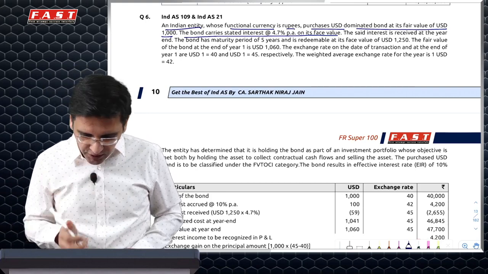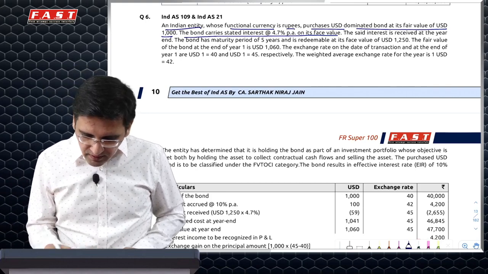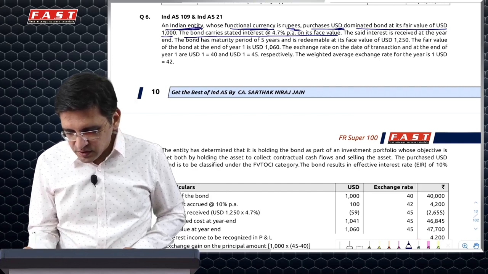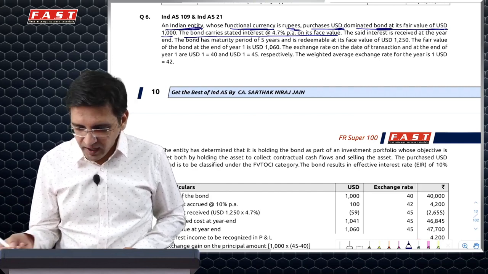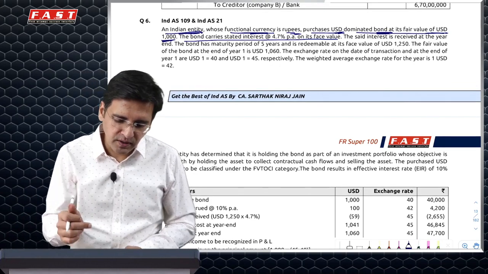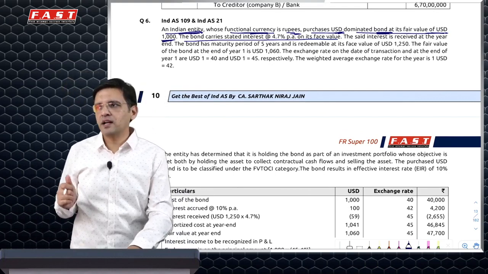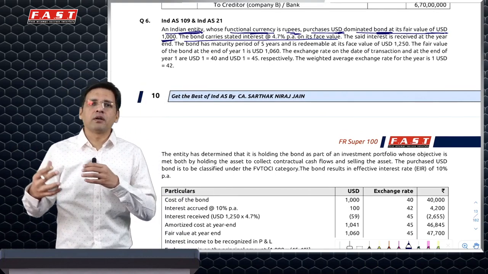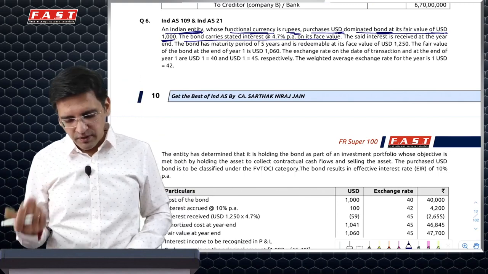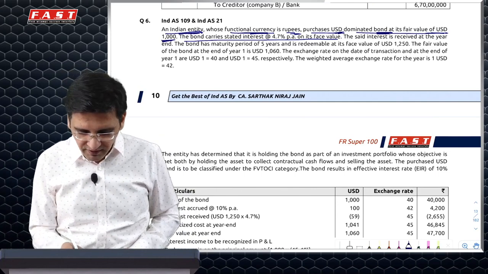Let's see the question carefully. The Indian entity's functional currency is rupees but it has purchased a US denominated bond whose fair value is $1,000. So this is not similar to the previous question, because it's not that I've taken a bond from an Indian company in dollar denomination. It's actually a bond denominated in dollars, possibly from the US itself.